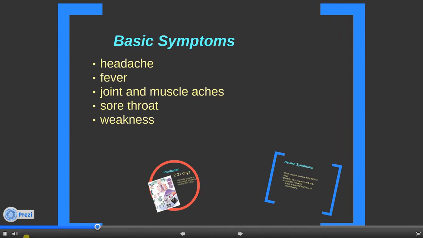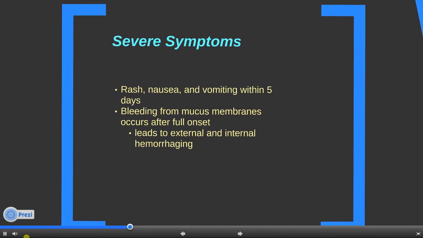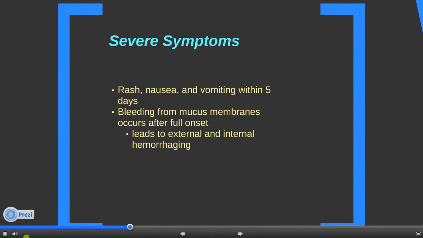The basic symptoms for Ebola are headache, fever, joint and muscle ache, sore throat, and weakness. Once transmission occurs, incubation lasts from 2 to 21 days. After the initial symptoms previously noted, more severe symptoms develop after 5 days. These severe symptoms include rash, nausea, and vomiting within 5 days of initial symptoms. Bleeding from mucous membranes after full onset may also occur. This bleeding leads to external and internal hemorrhaging.